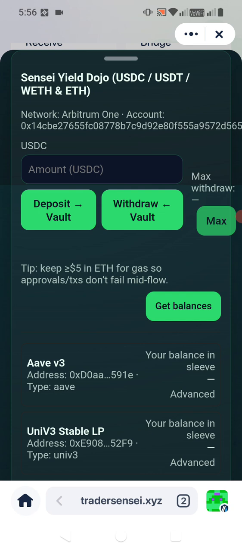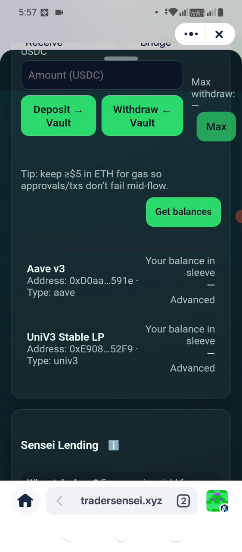We'll jump to what I wanted to show you. We have this new Sensei Yield Dojo, where at the moment you can deposit your USDC. Eventually you'll be able to deposit your USDT and your Ethereum. We are testing this and building this slowly. You will have several different modules of DeFi.